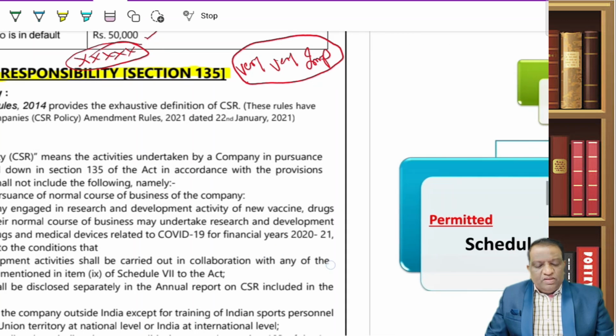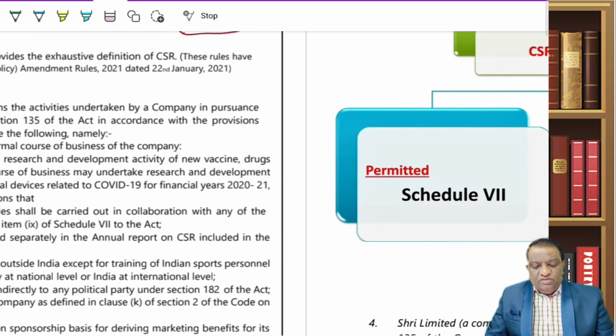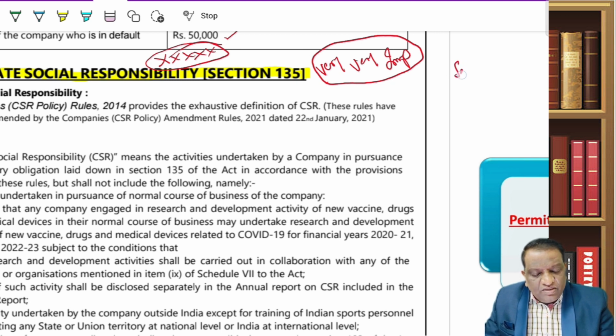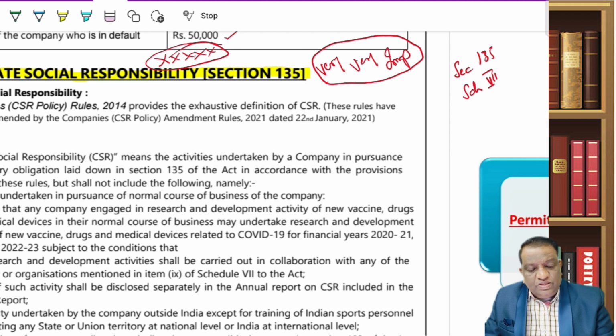Now, going quickly, whenever you talk about CSR from an examination perspective, you have to keep two points in mind. One is section 135 and the second is Schedule 7.